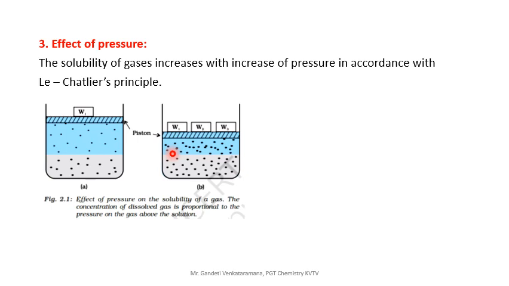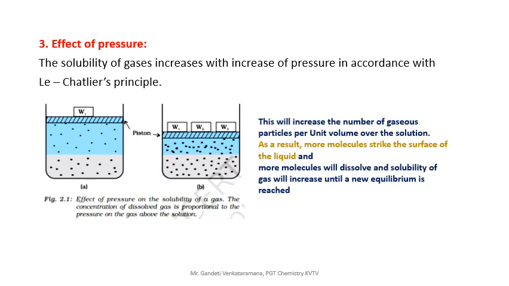Now see, this will increase the number of gaseous particles per unit volume over the solution. This represents this one.